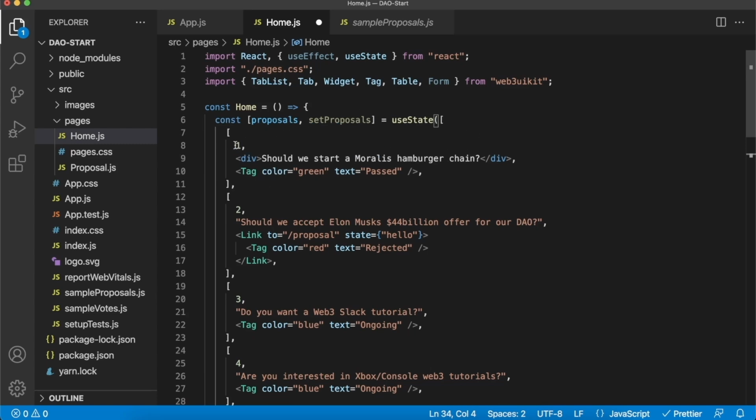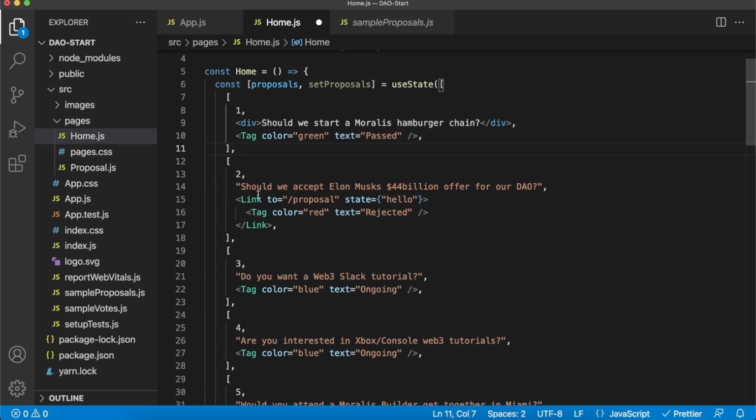And as you'll see, it'll have the proposal number, the description of the proposal, and then a tag which presents whether it's passed, rejected, or ongoing. And of course, when we have Moralis, don't worry, we'll get the actual proposals from our smart contract. But for now, for the UI reasons, I just want to show you what it looks like. And you'll notice also here that we want the last tag to have a link to the proposals page using React Router, and then we can send state as well.